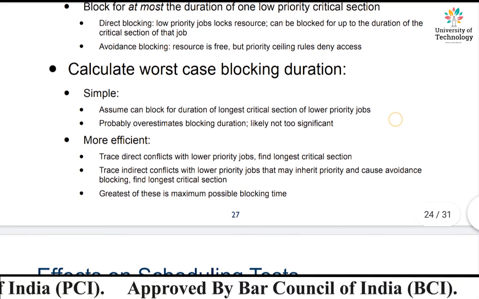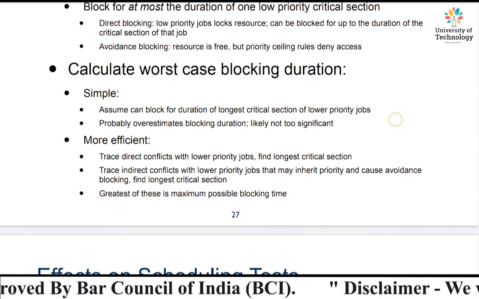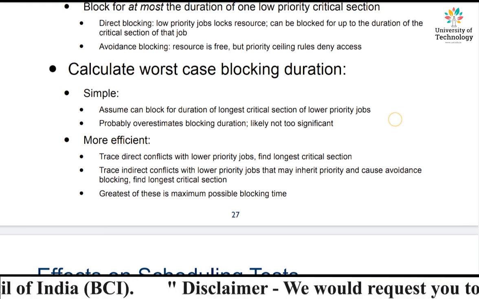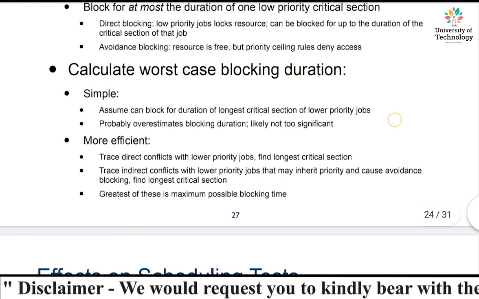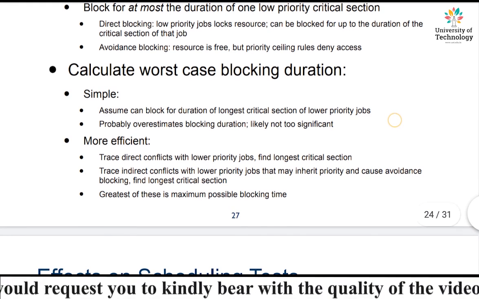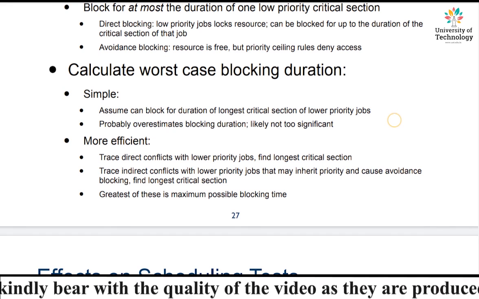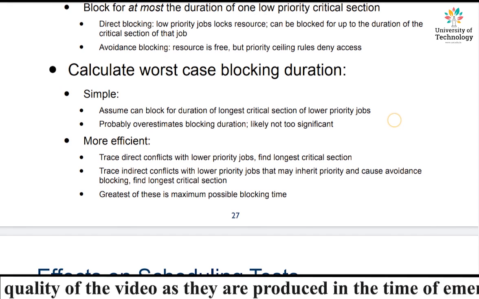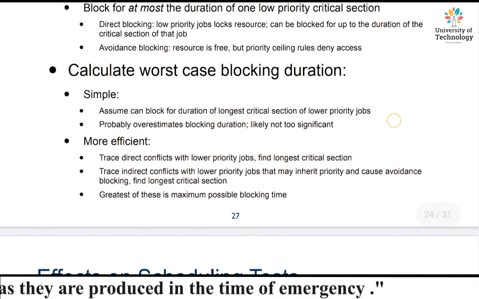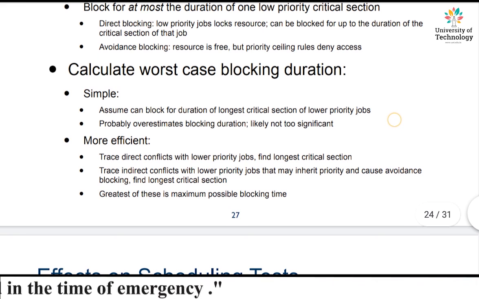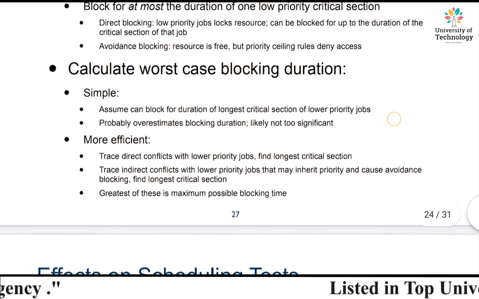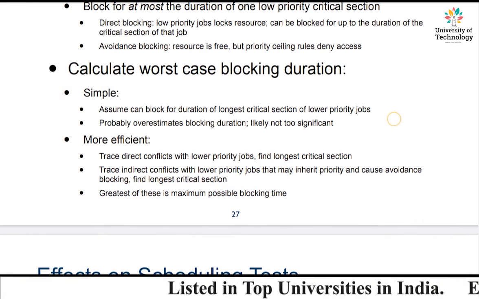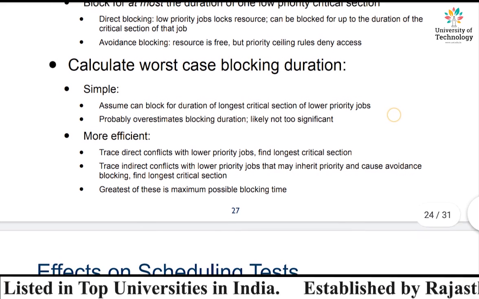This is clear. Now, how are we going to calculate the worst case blocking duration? Is there any way by which you can actually calculate the worst case blocking duration? Even in the worst situations, what is going to be the duration of blocking? Yes, you can, right? First, it is simple. Second, more efficient, right? Now, why is it simple?